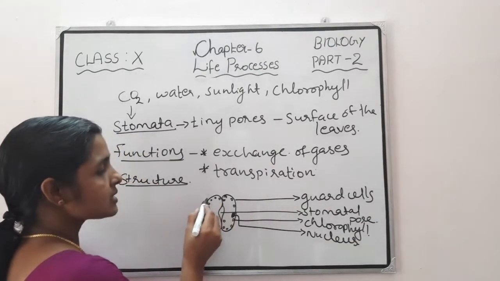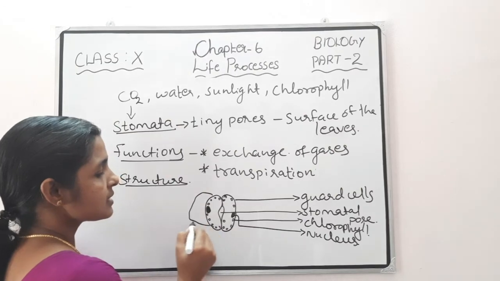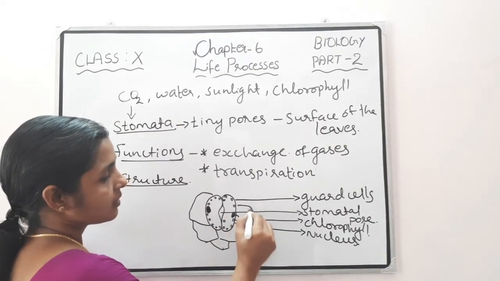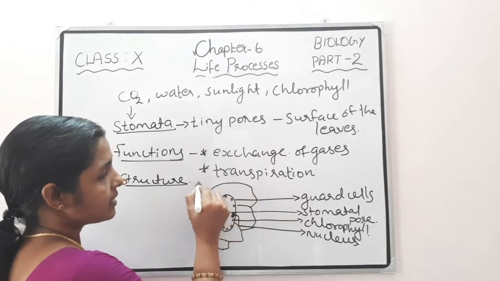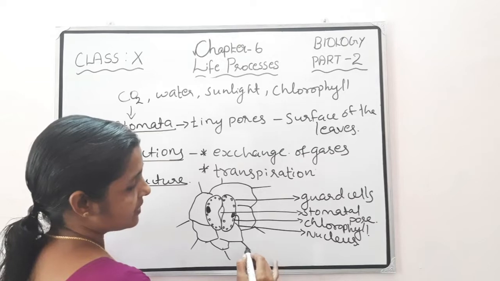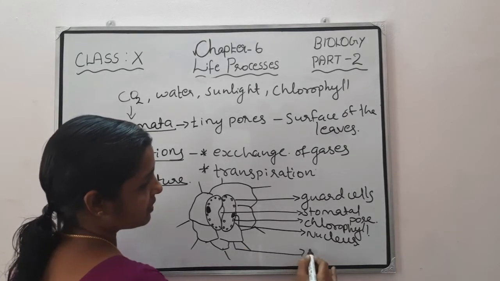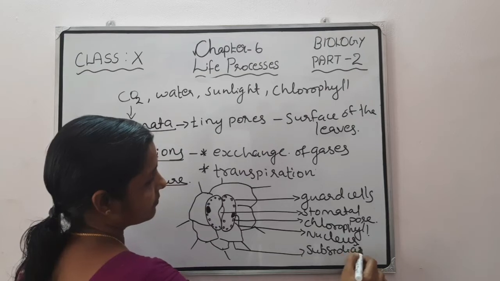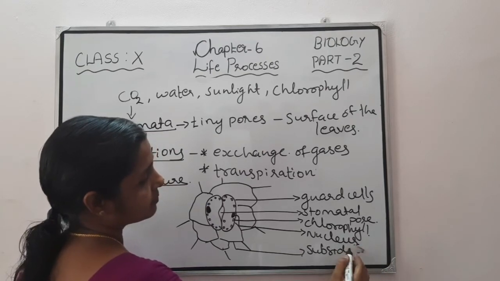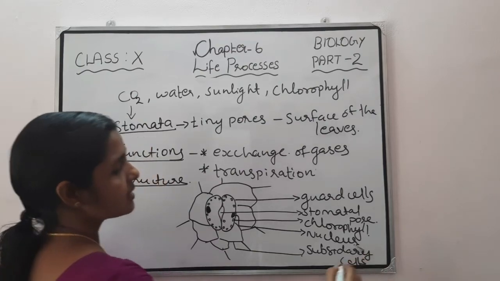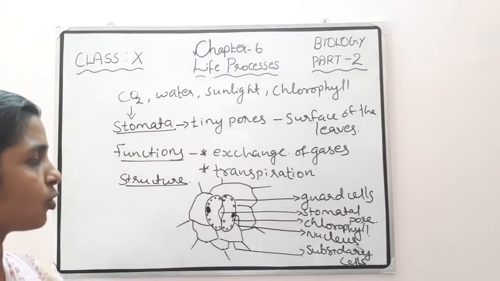Surrounding these guard cells, you can see numerous other cells, and they are known as subsidiary cells. So that is the structure of a stomata.